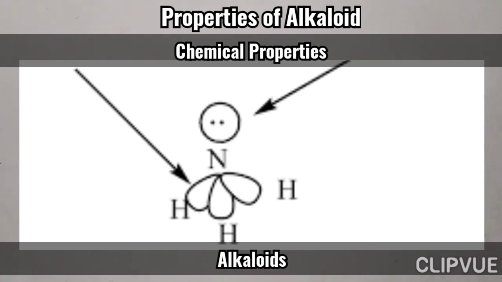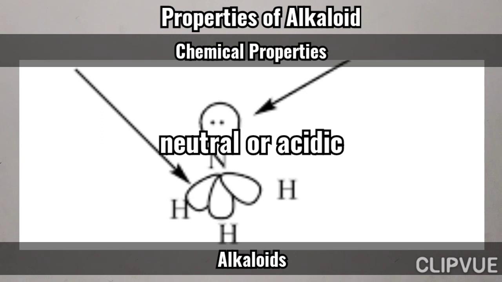But the alkaloid turns neutral or acidic when the adjacent functional groups are electron withdrawing, like an amide group, which reduces the availability of the lone pair of electrons.